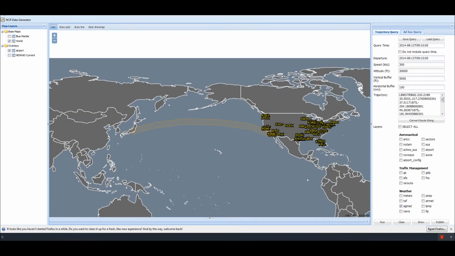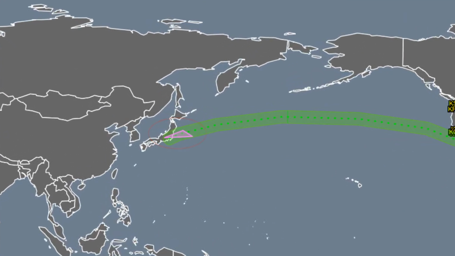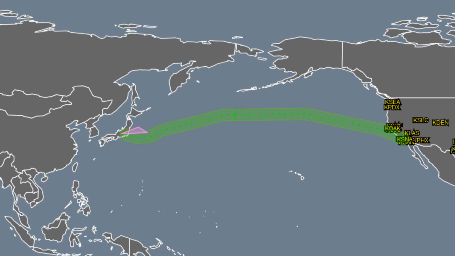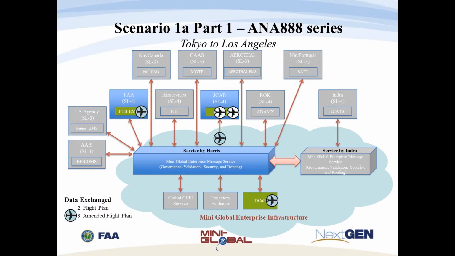JCAB uses the trajectory evaluator to evaluate the flight route for the flight plan that was just submitted. The trajectory for flight Asiana 888 Alpha is impacted by the same volcanic ash sigmet as the previous scenario. To avoid the volcanic ash, an alternate flight trajectory is generated and evaluated in the trajectory evaluator. This updated trajectory will be distributed to all of the subscribed air navigation service providers once JCAB submits a change message.